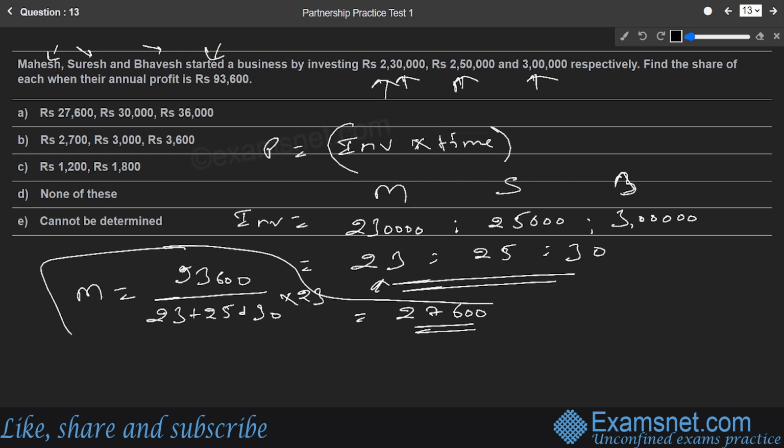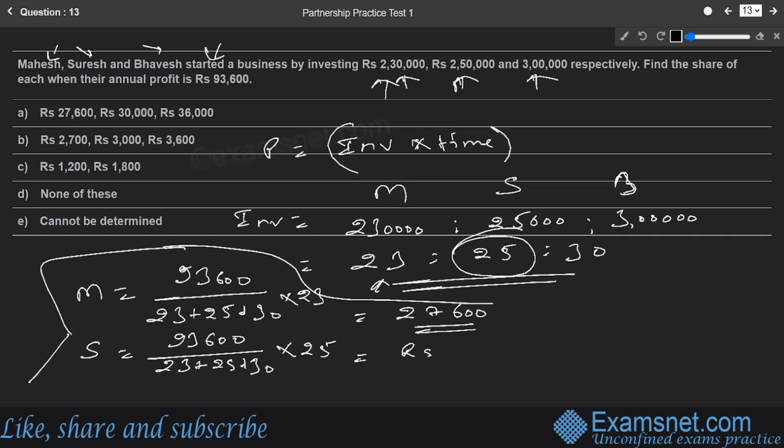Let us find out the next one's share. Another one is Suresh. It is again the same 93,600 total profit divided by the sum of ratio terms, 23 plus 25 plus 30, multiplied by Suresh's part. Suresh's part was the center part, which was 25. If you solve this further, this comes out to be rupees 30,000. So this is Suresh's part, 30,000.